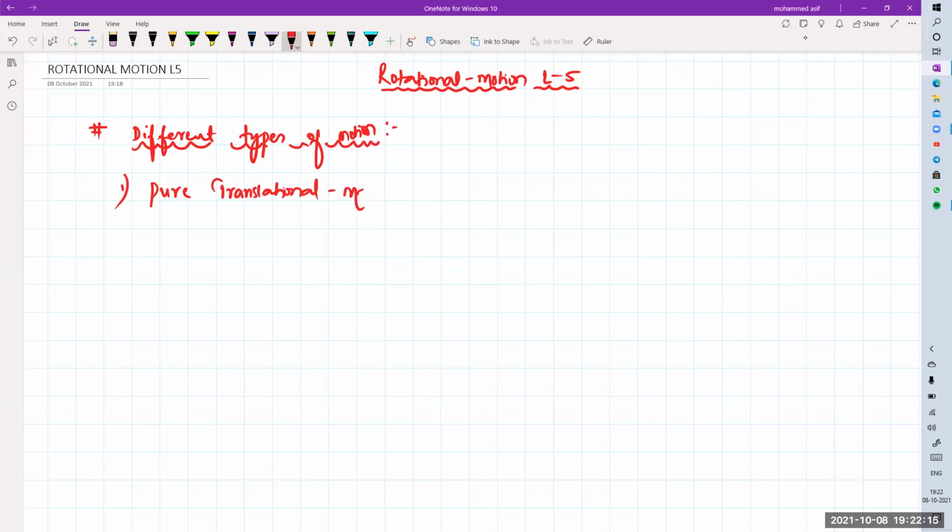Pure translational motion. That means application of your mechanics.